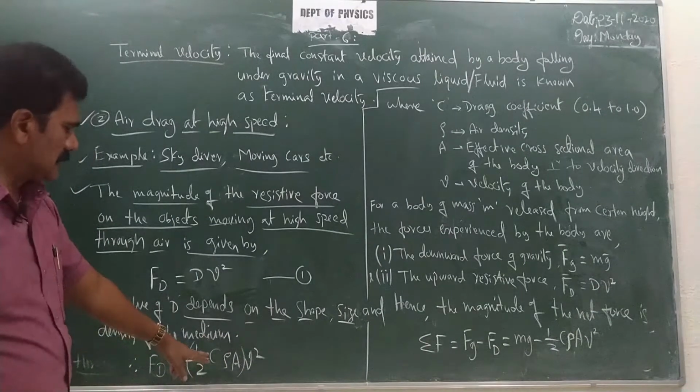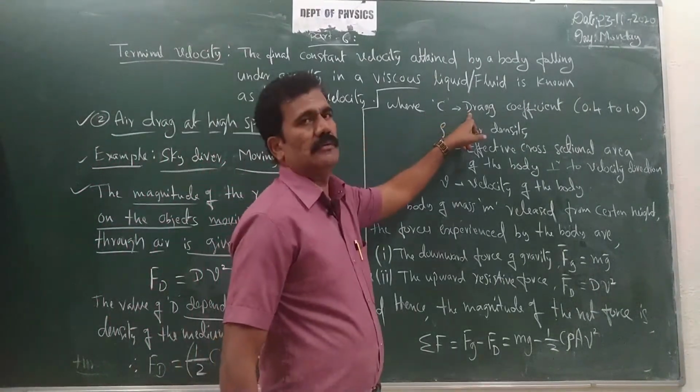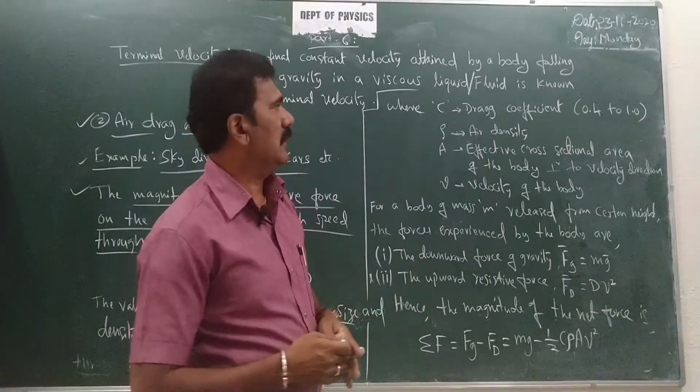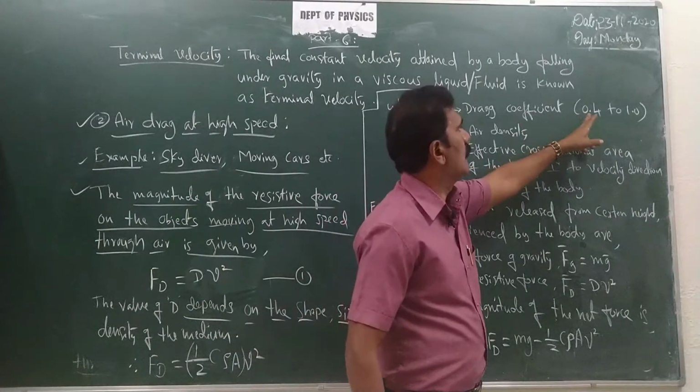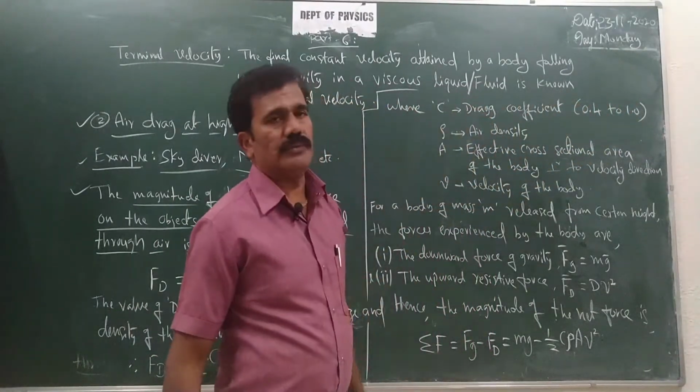We can consider the parameters such as C. C is the drag coefficient. Depending upon the size and shape of the bodies, it can take values in the range 0.4 to 1.0. That is called the drag coefficient.